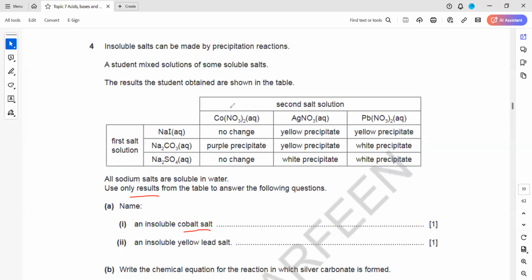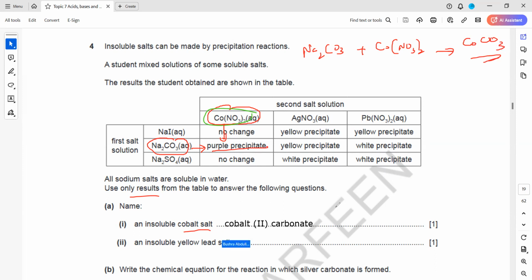Look, this is cobalt nitrate, and cobalt nitrate is soluble, and this is sodium carbonate. When we mix them together, sodium carbonate plus cobalt nitrate, as a result it will form a purple precipitate. These purple precipitates are due to cobalt carbonate. So you have to mention it's cobalt(II) carbonate.